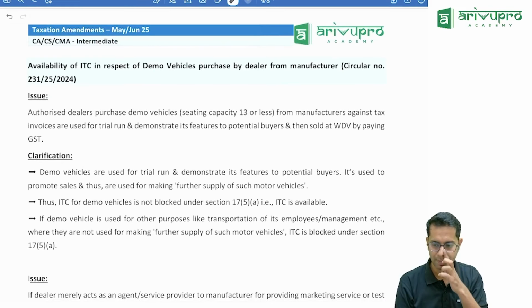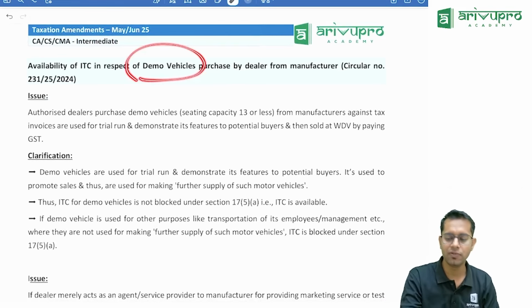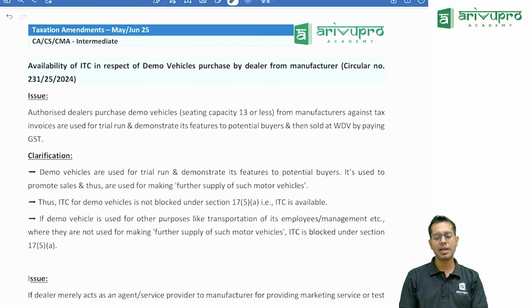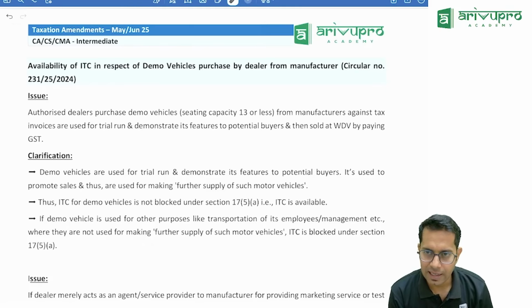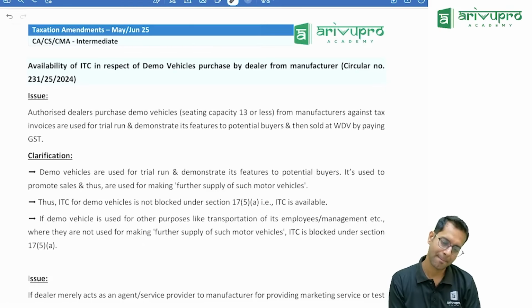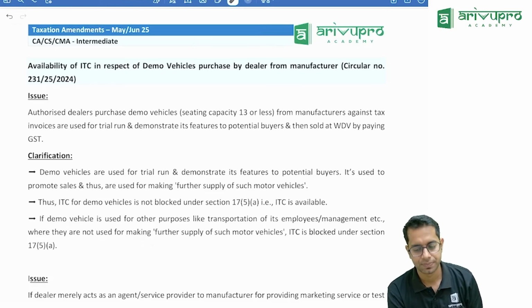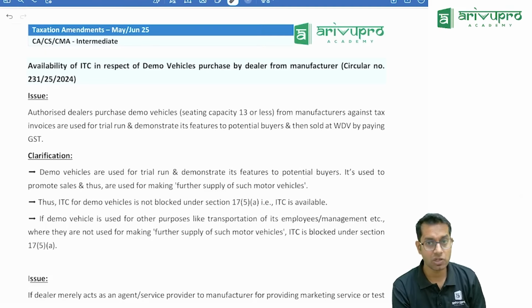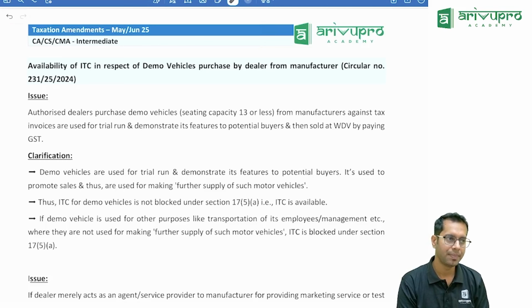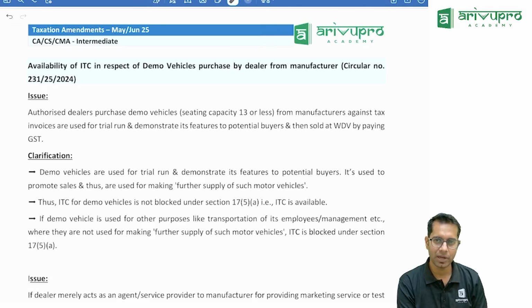Now on demo vehicles, if you go to car showrooms, you will see that there are demo vehicles. On the demo vehicles, can I take input tax credit? If you remember, we have studied one point that you cannot take input tax credit on goods which are supplied free of cost or which are given as free samples. It is ineligible. So these demo vehicles, can I take input tax credit, sir? Used for business purpose. Yeah, it is used for business purpose. But it is a demo vehicle. They are not selling it. Can I take input tax credit?